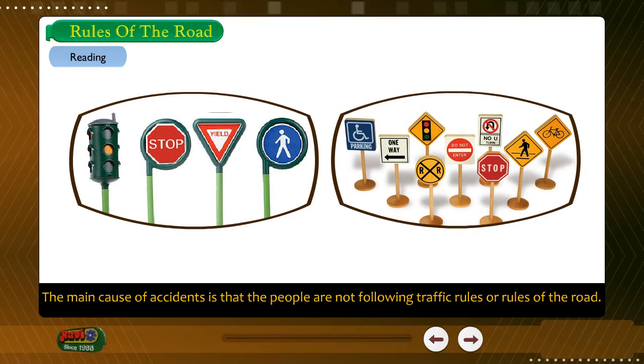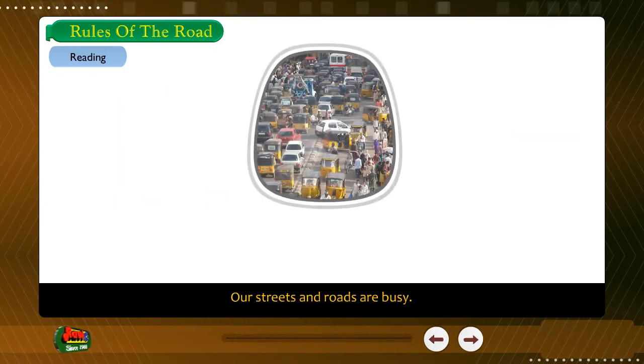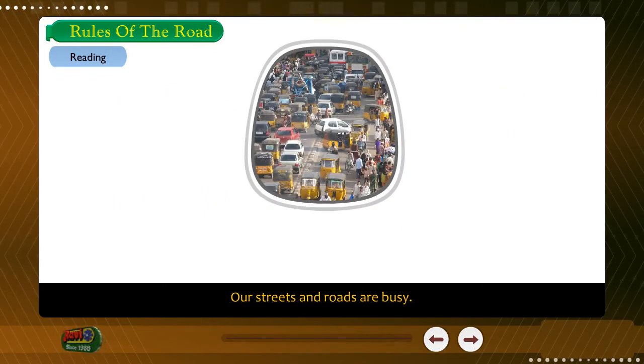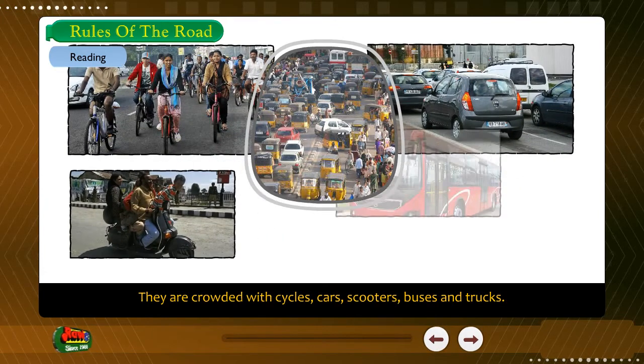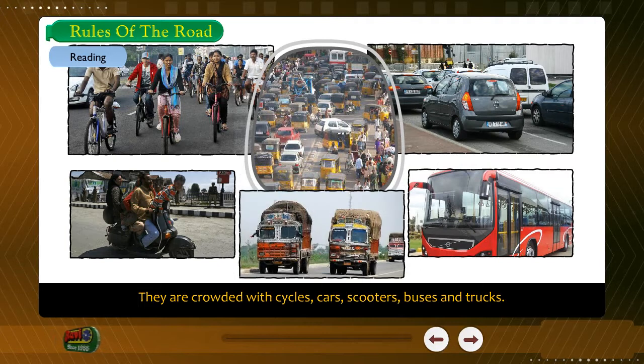The main cause of accidents is that the people are not following traffic rules or rules of the road. Our streets and roads are busy. They are crowded with cycles, cars, scooters, buses, and trucks.